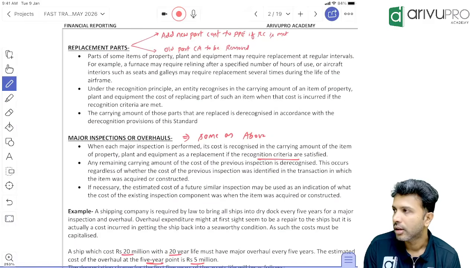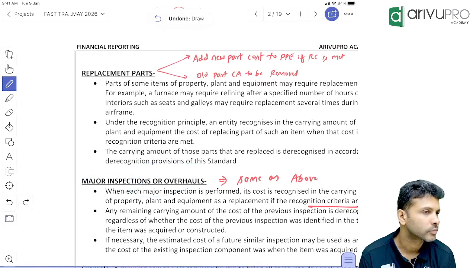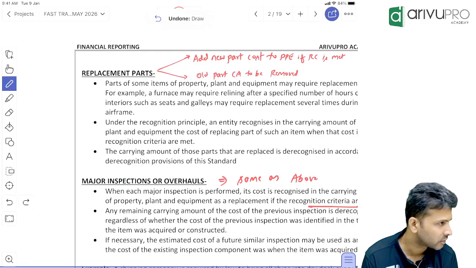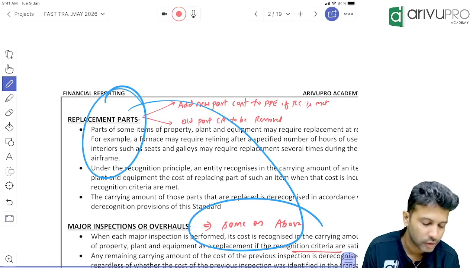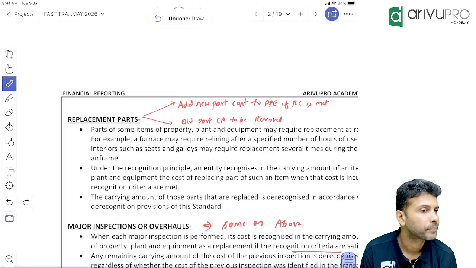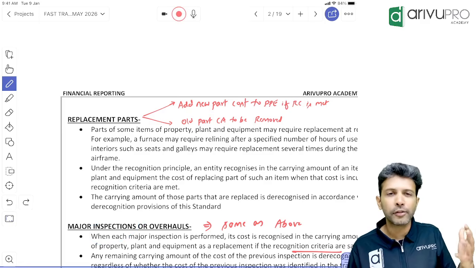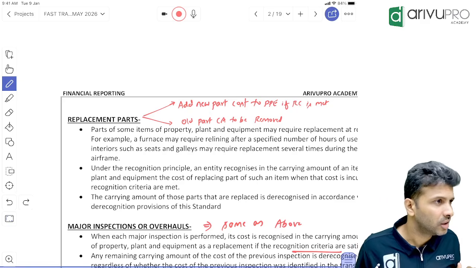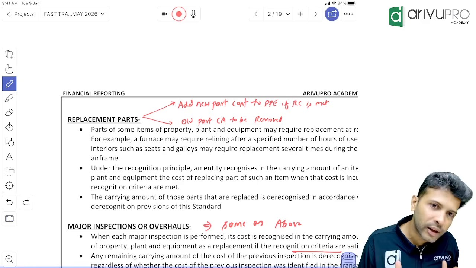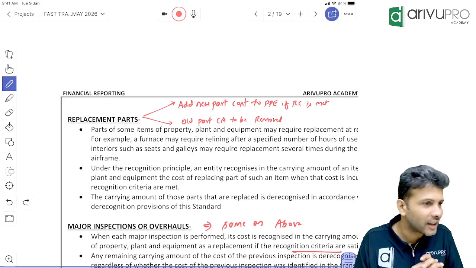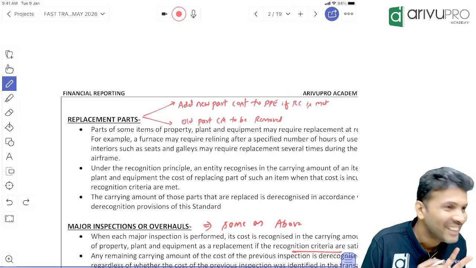Next is, sir, if you do any major inspection or overhaul, or if you do some major repairs, we call it as overhaul. So whatever you learned here, same concept here. So tell me, what do you do then? Maybe I'll give you an example, then you give me the final print. Now normally, if you're in the airline industry, suppose IndiGo Airlines, they carry people from one location to another. If something goes wrong with the aircraft, then people will go to Kailasa or wherever, depending on their karmas.